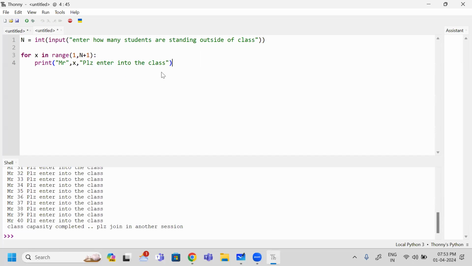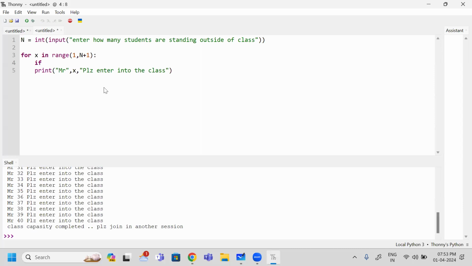Next here you need not write an increment, because X automatically moves to the next number that comes under this range. Now, am I breaking this when my class count is 40? No. So what can I do? I should include one condition here.